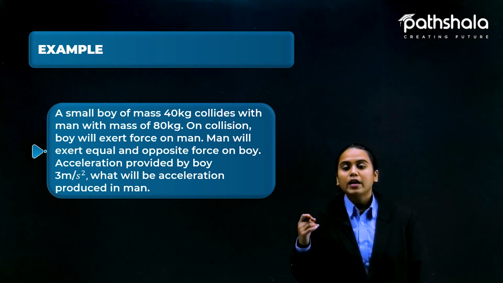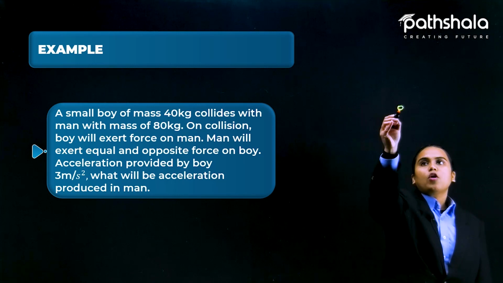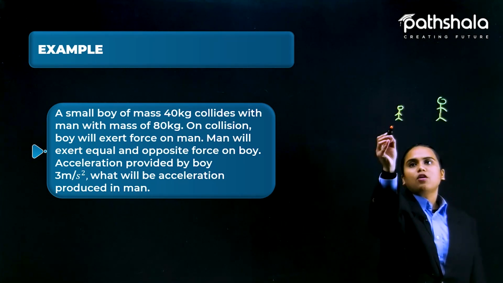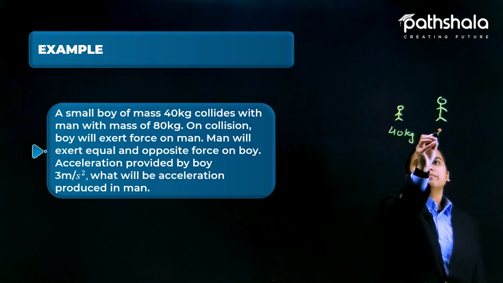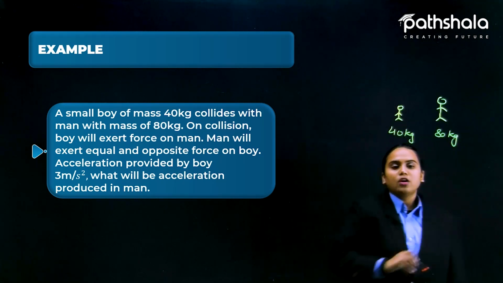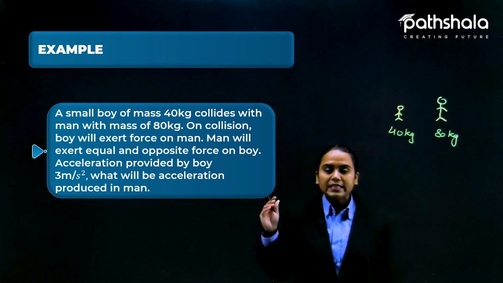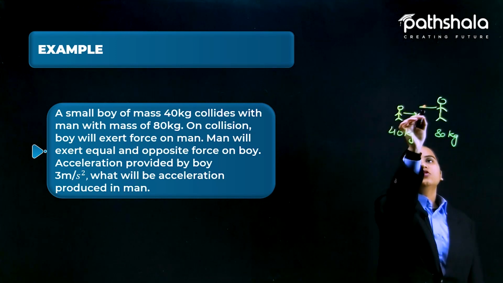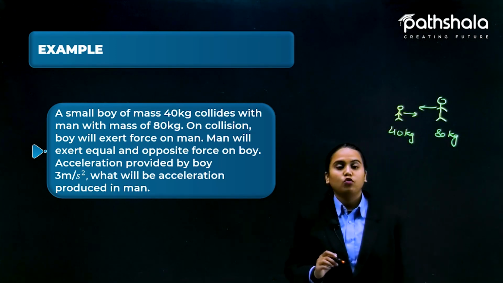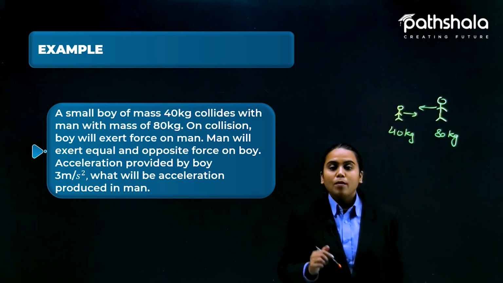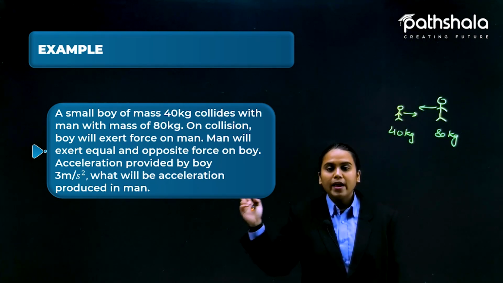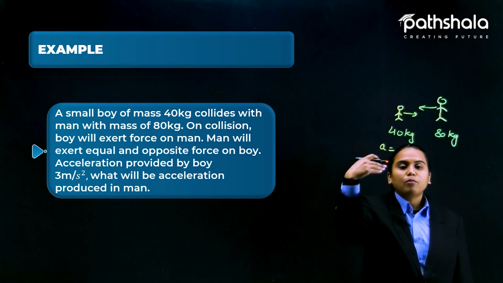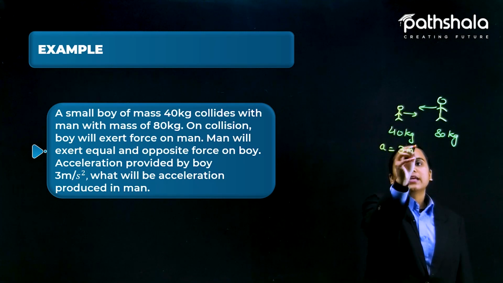mass of 80 kg. Okay, so here is a boy and a man. The boy has a mass of 40 kg and the man has 80 kg of mass. Now the man is exerting an equal and opposite force on the boy. Because both of them are colliding, they both apply equal and opposite force according to the third law. Now the acceleration produced by the boy is 3 meter per second square. So the acceleration in the body of the boy is 3 meter per second square.